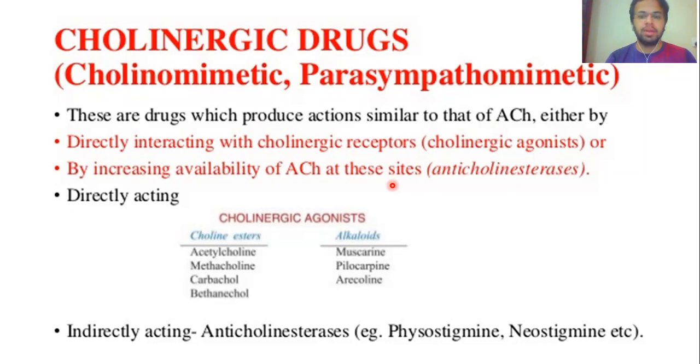These enzymes are known as the acetylcholinesterase enzyme, right? Which degrades the acetylcholine, right?